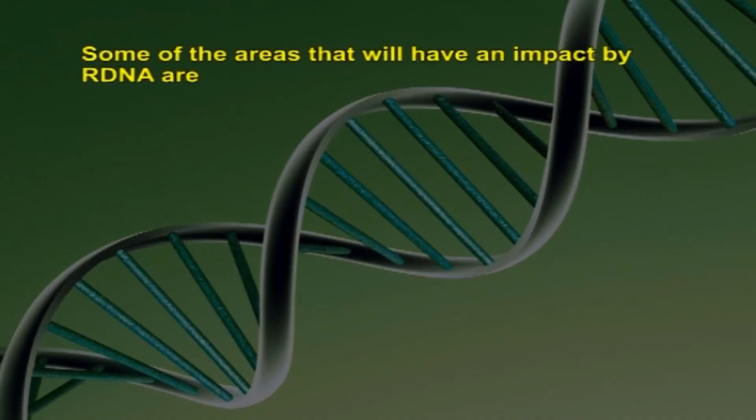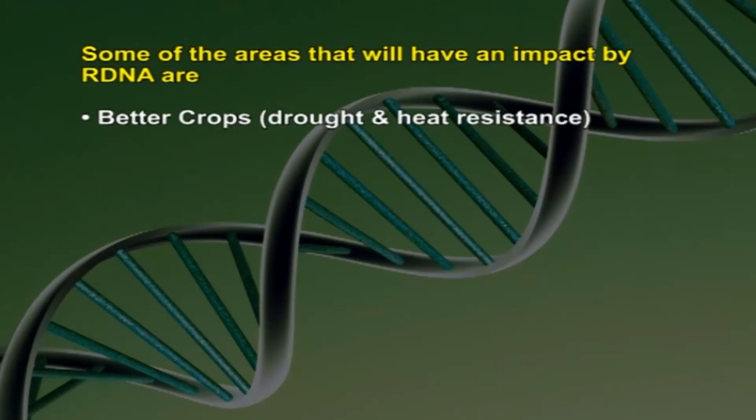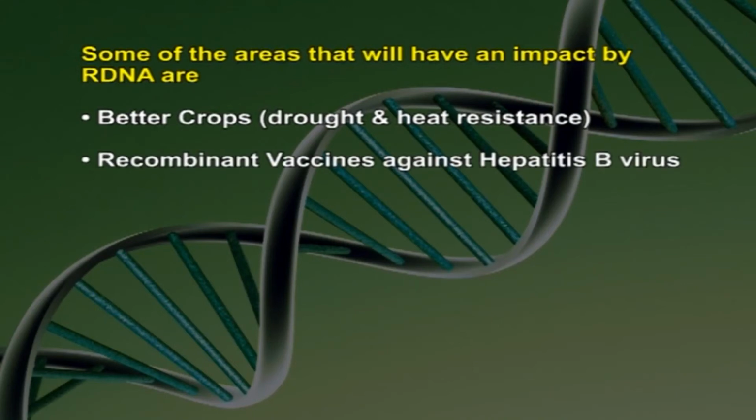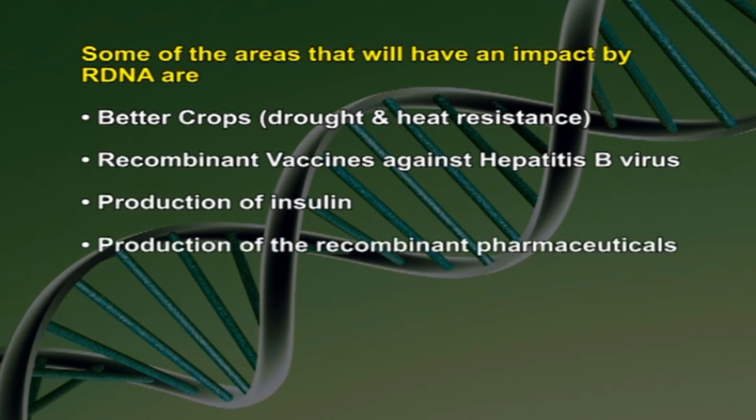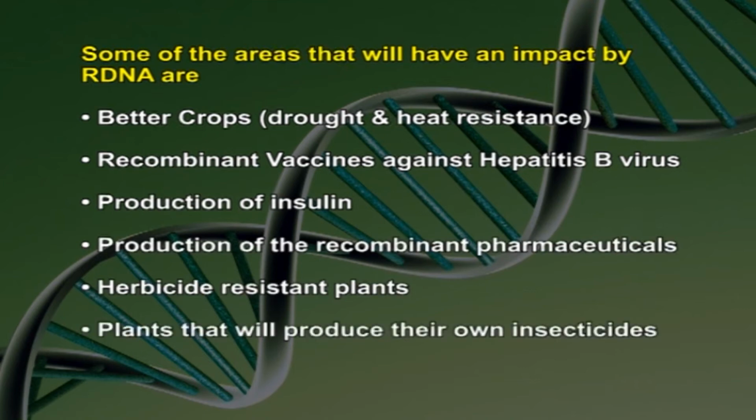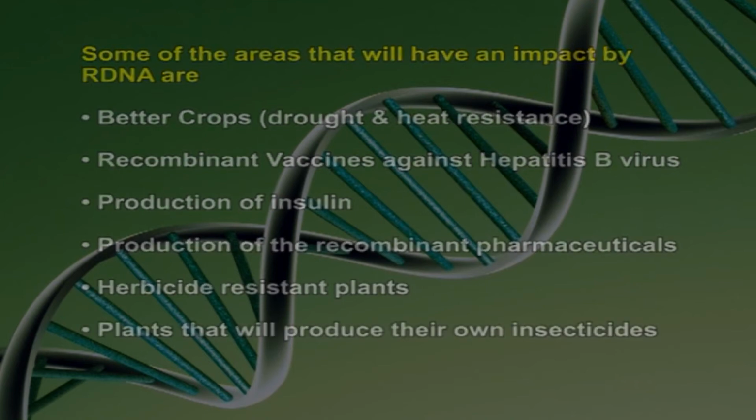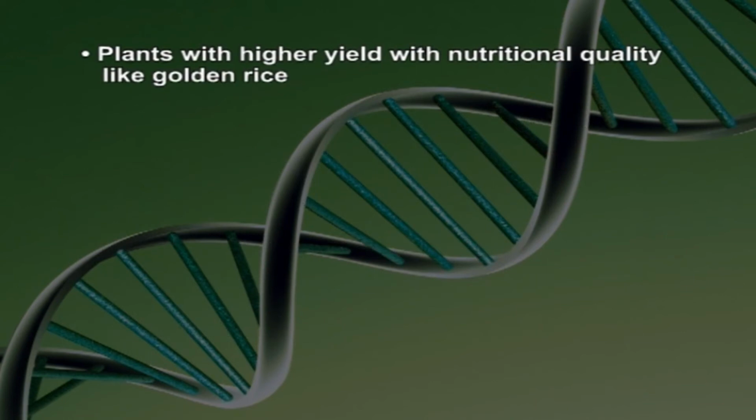Some of the areas that will be impacted by rDNA are better crops, that is drought and heat resistant crops, recombinant vaccines against hepatitis B virus, production of insulin, production of recombinant pharmaceuticals, herbicide resistant plants, plants that will produce their own insecticides, plants with a higher yield and nutritional quality like golden rice, and plants with medicinal importance.